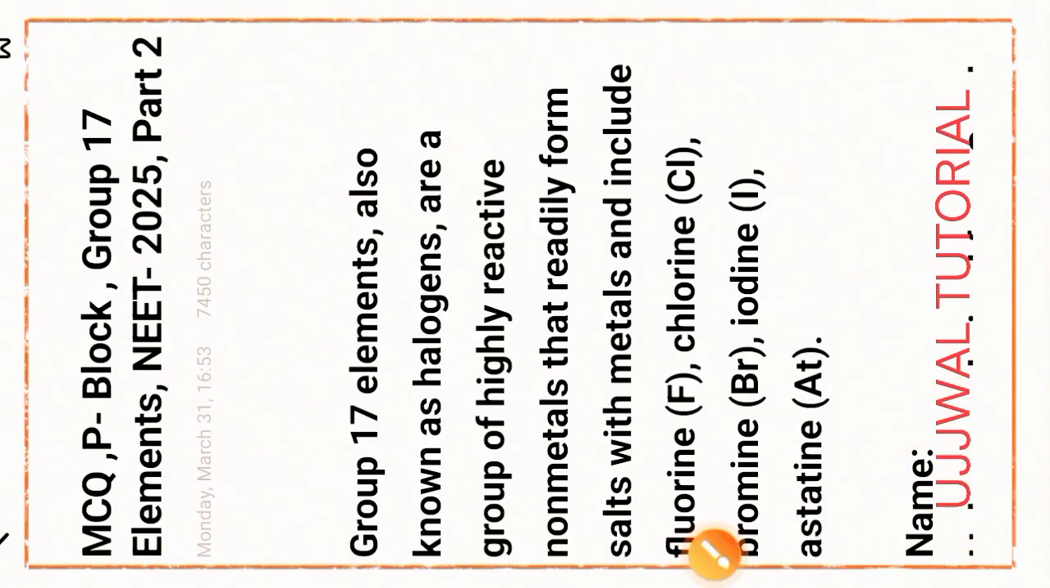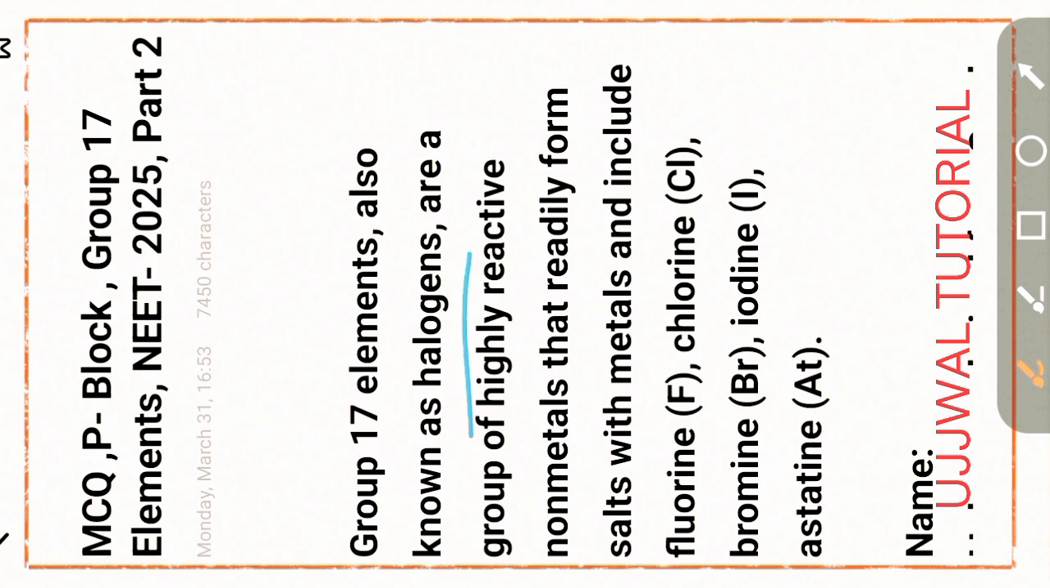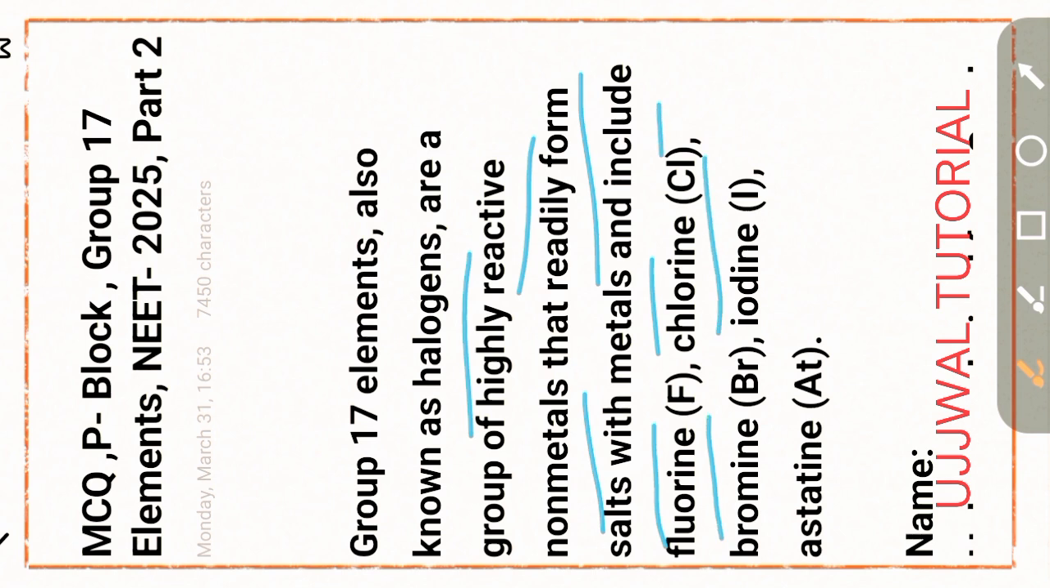My dear viewers, now discuss the most important MCQ on P block elements, Group 17 elements, based on NEET 2025, part 2. Group 17 elements, also known as halogens, are a group of highly reactive nonmetals that readily form salt with metals and include fluorine, chlorine, bromine, iodine, astatine.